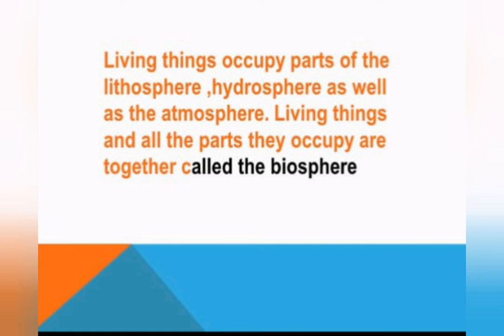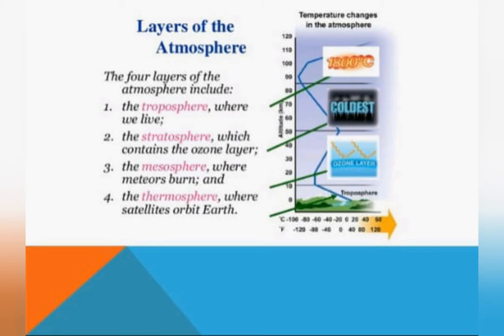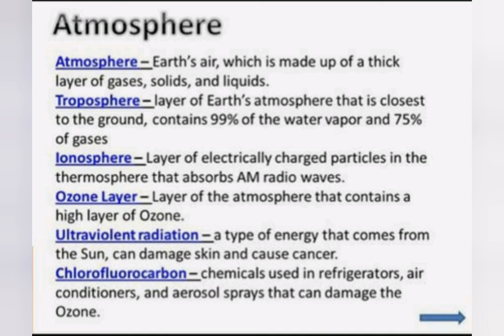These are the layers of the atmosphere: troposphere, stratosphere, mesosphere and thermosphere. These are the four main layers of the atmosphere. The troposphere is where we live, the stratosphere contains the ozone layer, the mesosphere is where meteors burn, and the thermosphere is where satellites orbit the Earth.